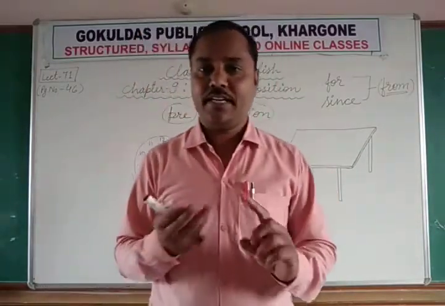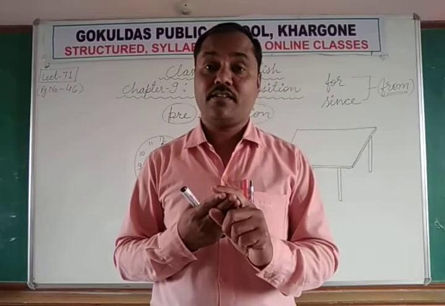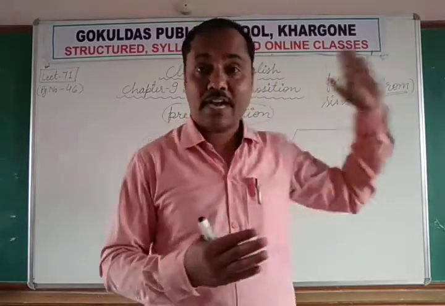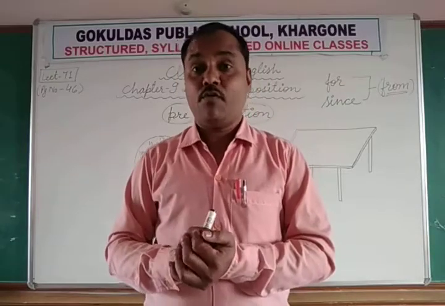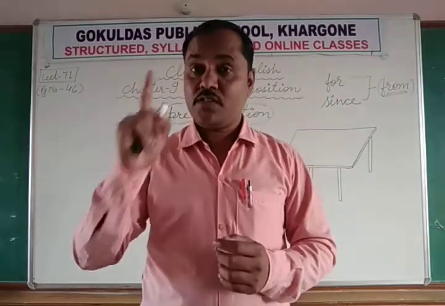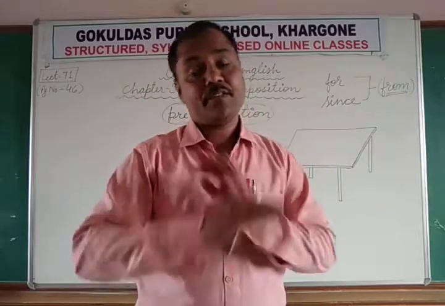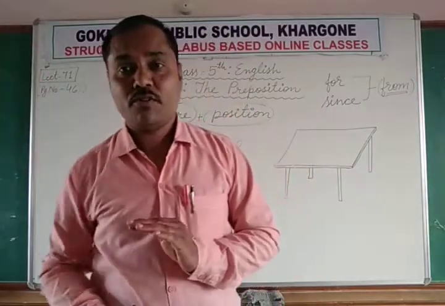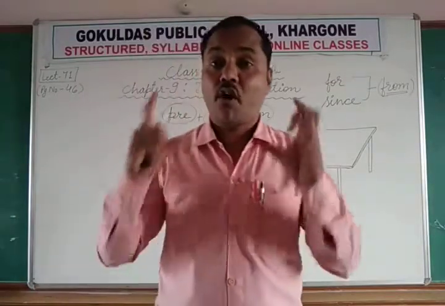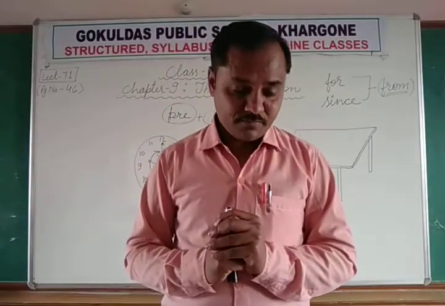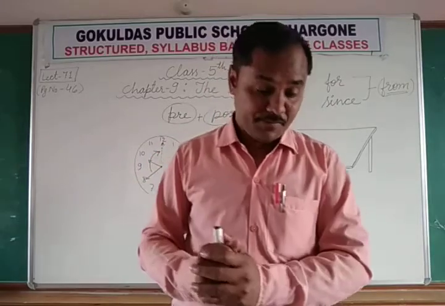And the person decides to give this article or this table to the person who has quoted the maximum price for it. Okay, 1 lakh 25,000, 1, 2, 3, okay, done. That is sold to you because you have quoted the maximum amount. So that is called auction. Okay, this is a way of selling something.